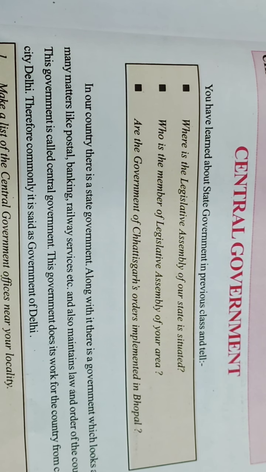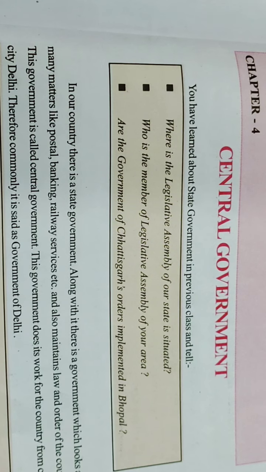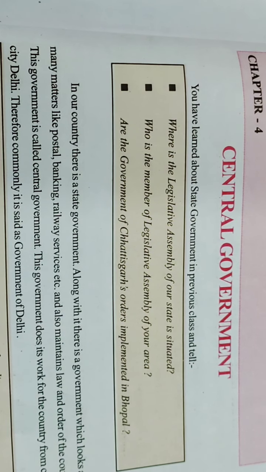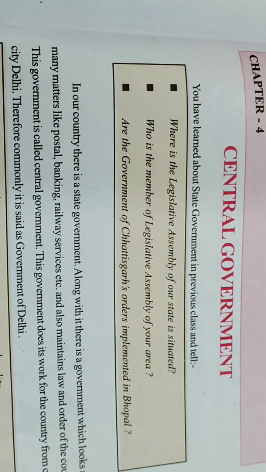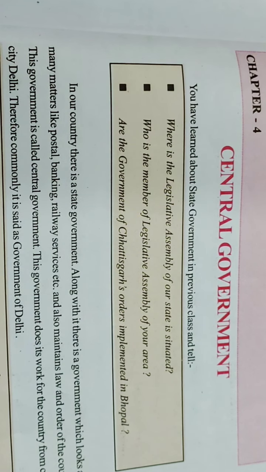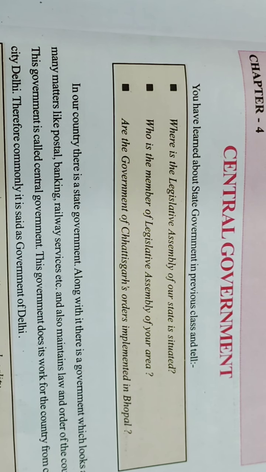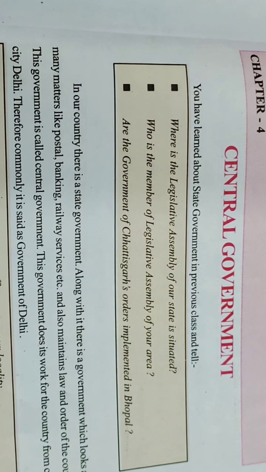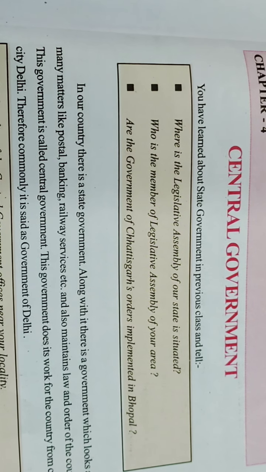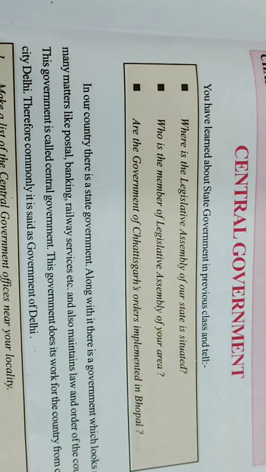First of all, let me say something about the central government. What is the central government? The central government works from Delhi. Therefore, it is commonly referred to as Government of Delhi. President along with Lok Sabha and Rajya Sabha is referred to as Parliament. And the main work of Parliament is to make law. So let's move towards the chapter Central Government.